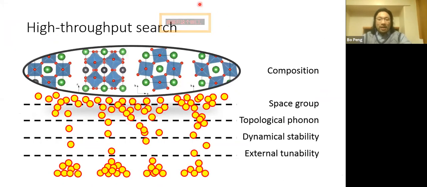Then, inspired by this, we go through a high throughput search in different structure phases, different compositions, and different topological features. And most importantly, we try to see whether the system is dynamically stable. That means the phonon dispersion won't have imaginary phonon modes. And we also examine the external tunability, such as light, pressure, strain, and temperature.